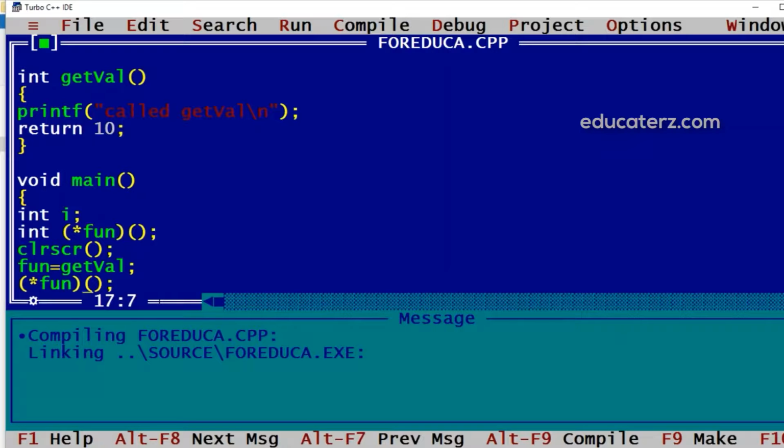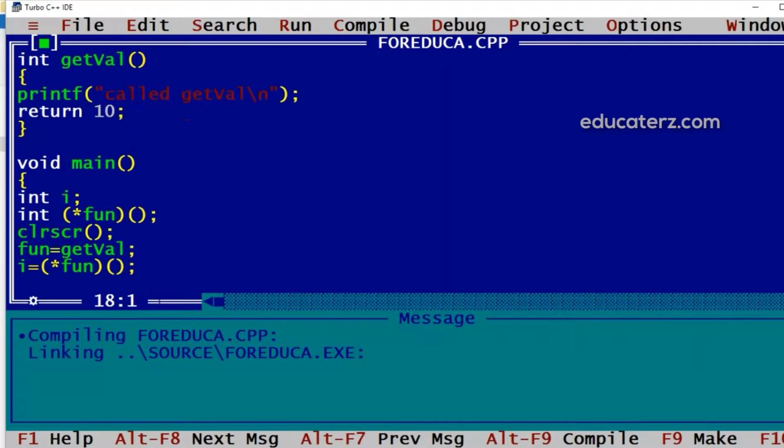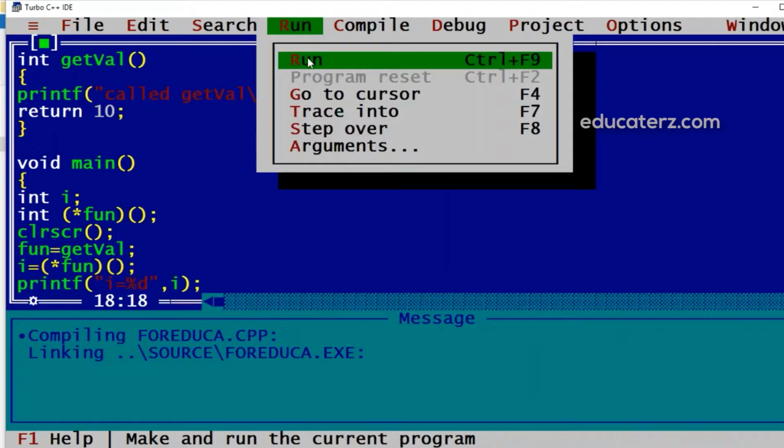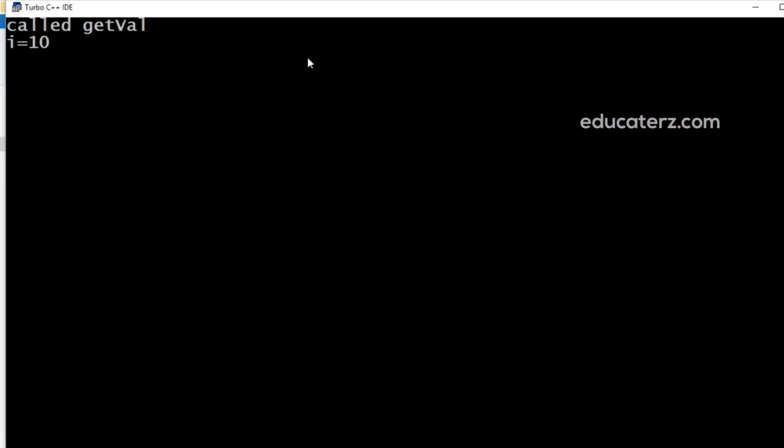A variable is declared for that. I'll store it in a variable, and if we want we can display that value. i equal to %d, and i will be displayed here. Now if I execute this, we can see called getVal and i's value is displayed here.